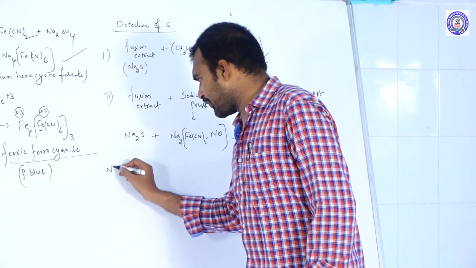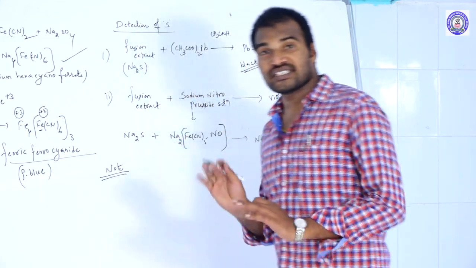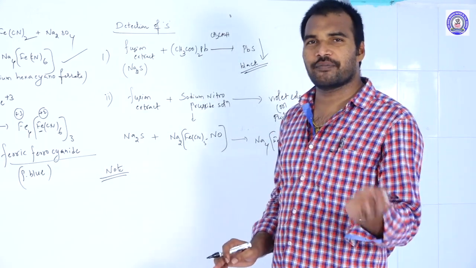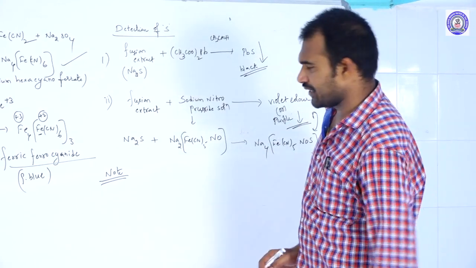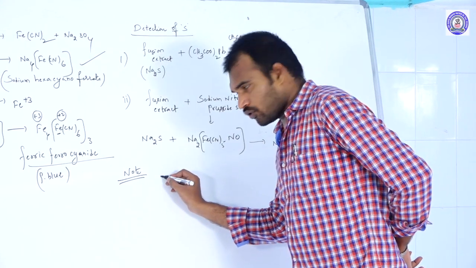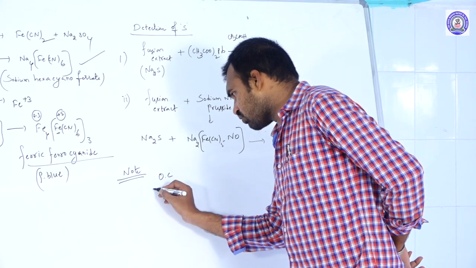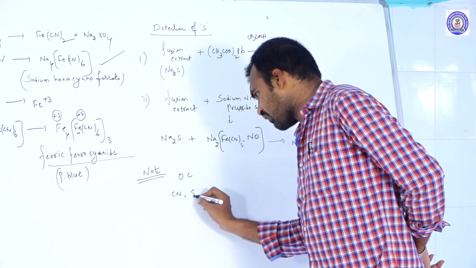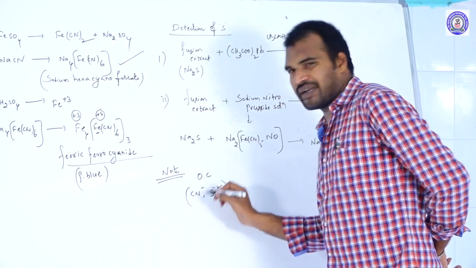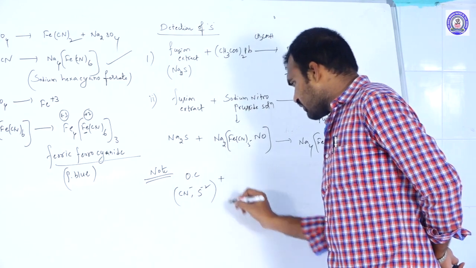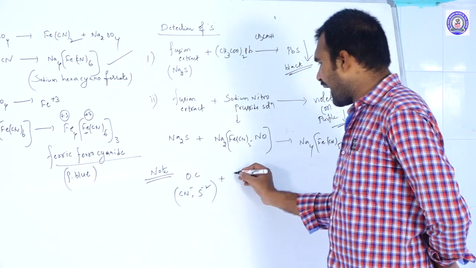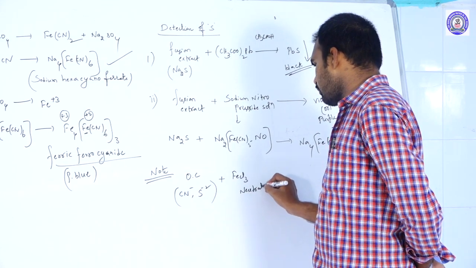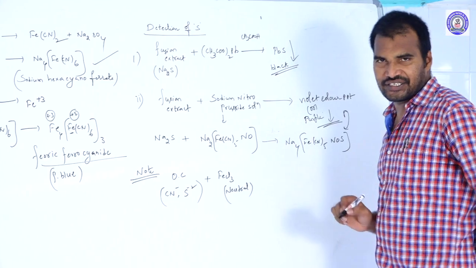Here is one important point you should remember. Suppose the given organic compound has both nitrogen and sulfur present. Then how to detect? To the fusion extract of the organic compound having both nitrogen and sulfur, where nitrogen is in the form of cyanide and sulfur is present as S2- sulfide, you add neutral FeCl3 solution.